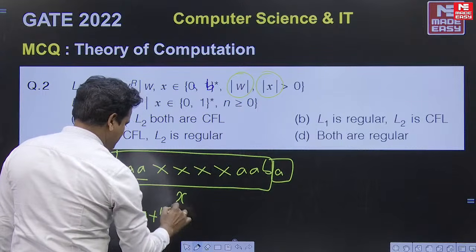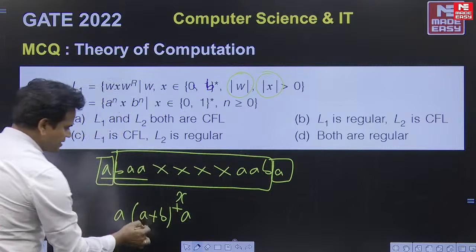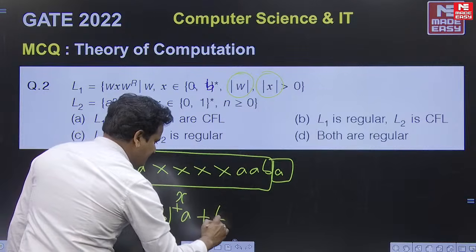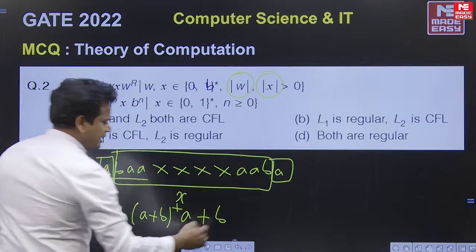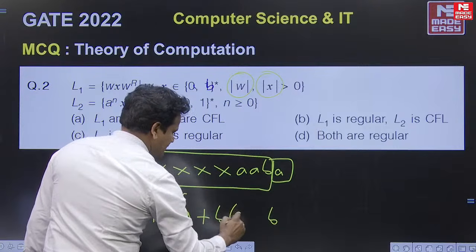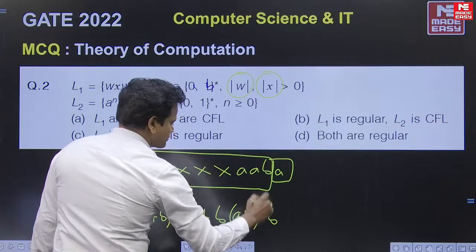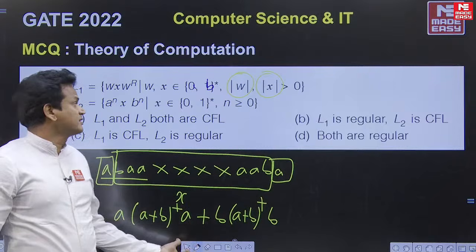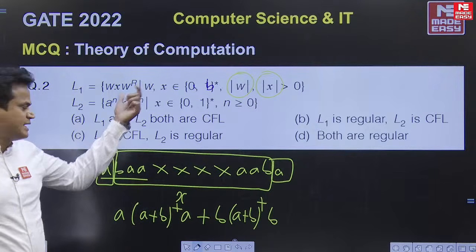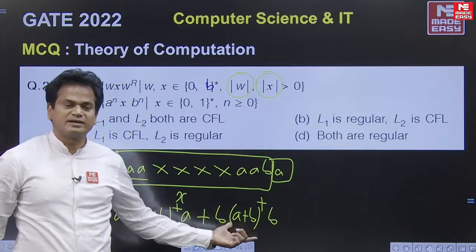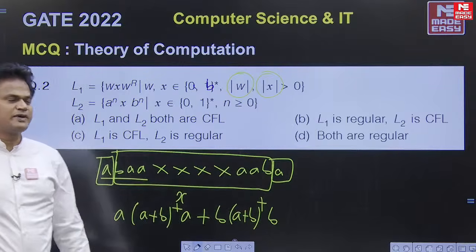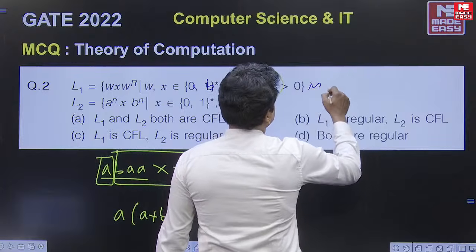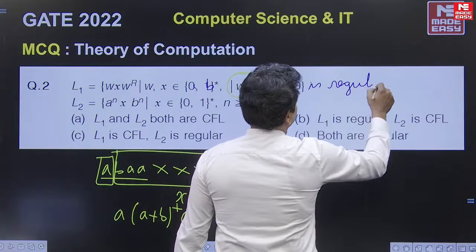So if it starts with A, it must end with A, with any combination of A and B in between. At the same time, if W starts with B, it must end with B, with any combination of A and B in between. So simply it can be accepted. This is the regular expression for this language. For a regular expression we can construct the finite automata. Therefore this is a regular language.